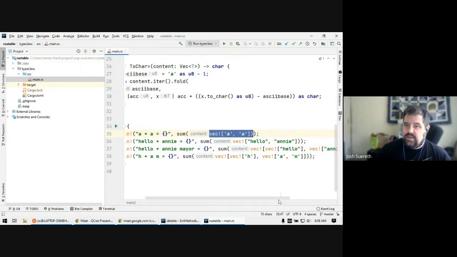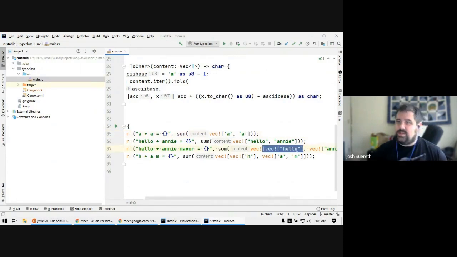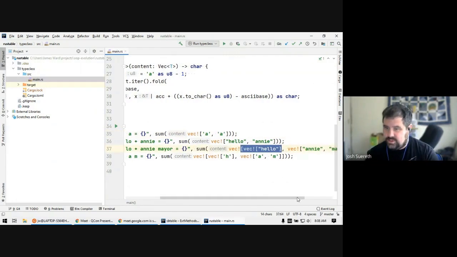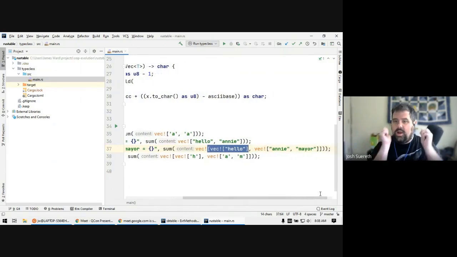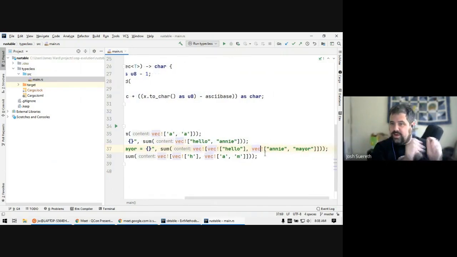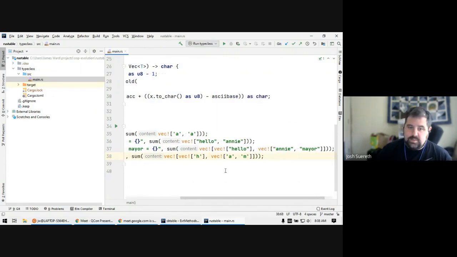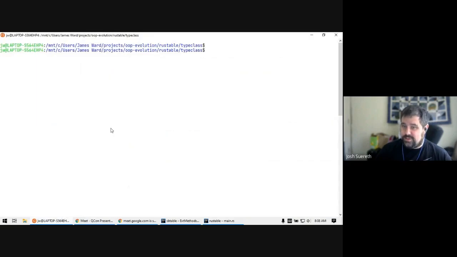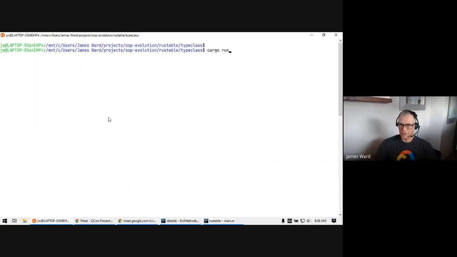If we pass in a vector of strings, that will work because it will recursively look through the vectors and infer that the toChar for a vector of strings is the vector of strings passed in, and yay, it does all that magic for you. Same if we do a vector of chars. So let's run this to show an example, and then I want to show you what failures look like. We can run this one and it'll work.